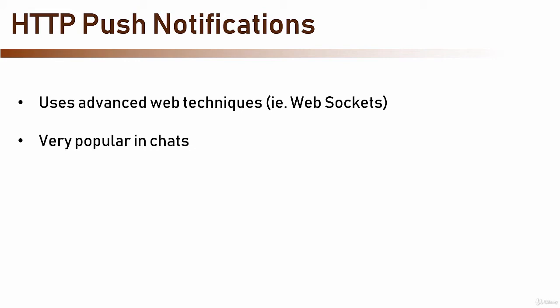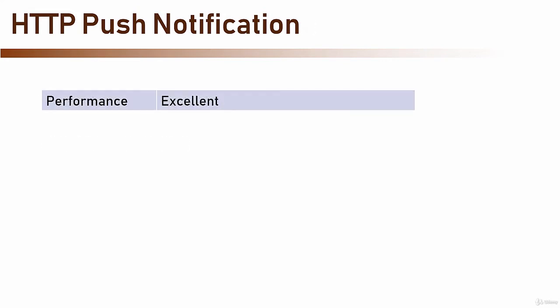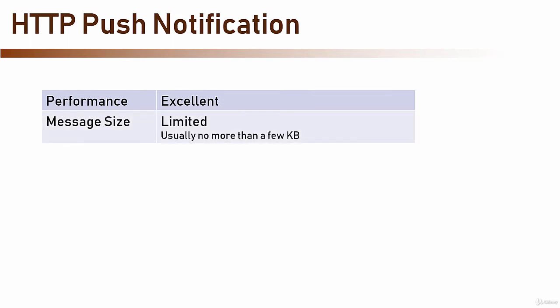So, how does this method stack up against our criteria? Performance-wise, this method is amazing. Using these libraries, messages are sent and received blazingly fast and with huge scale. One machine can send more than 10,000 messages per second, and usually even more. Regarding message size, this method is quite limited. Although there is not always a formal limitation, usually message size will not exceed a few kilobytes in order to achieve the desired performance and scale.